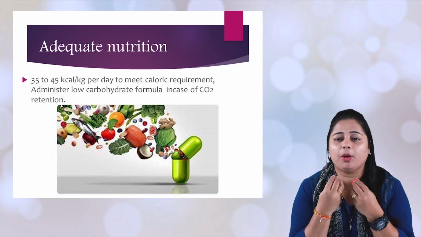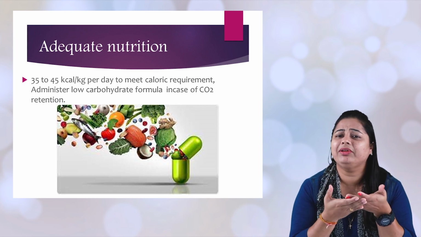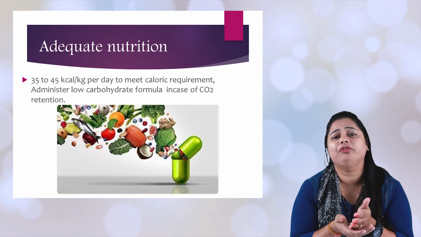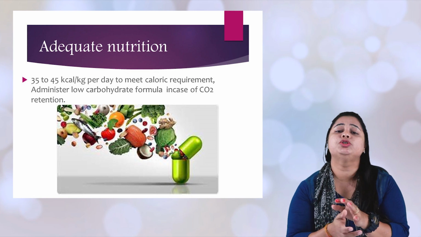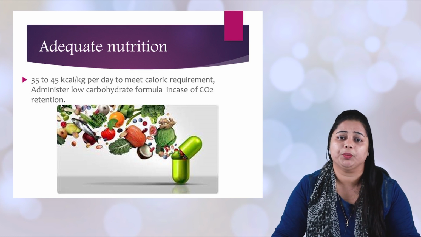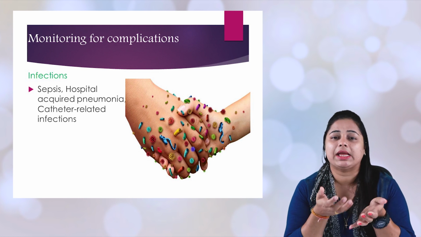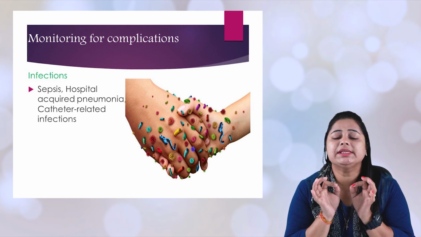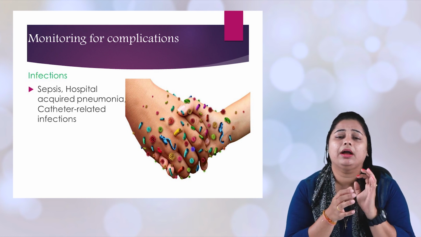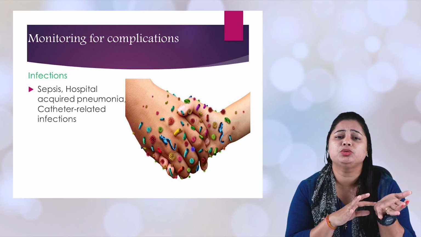If you don't have proper food, you won't have the capacity and you feel weakness. The same thing happens with a patient with ARDS. So they need 35 to 45 kilocalorie per kg to meet their caloric requirements. It can be parenteral nutrition also. Then you monitor and prevent as well as handle the complications. In every system there is a complication when the person is having ARDS, so it's a difficult task for the health profession to bring the patient back to normal life.